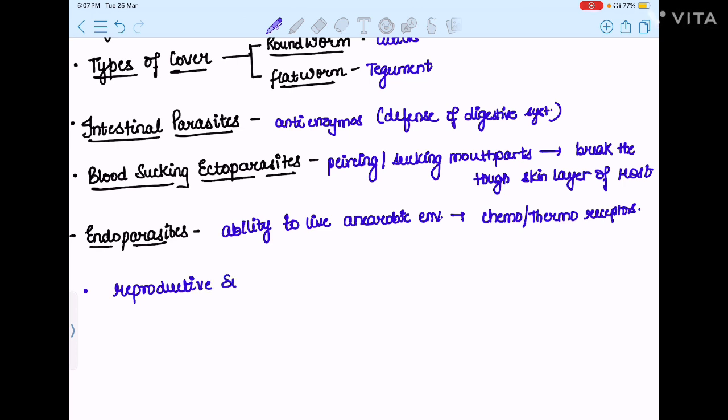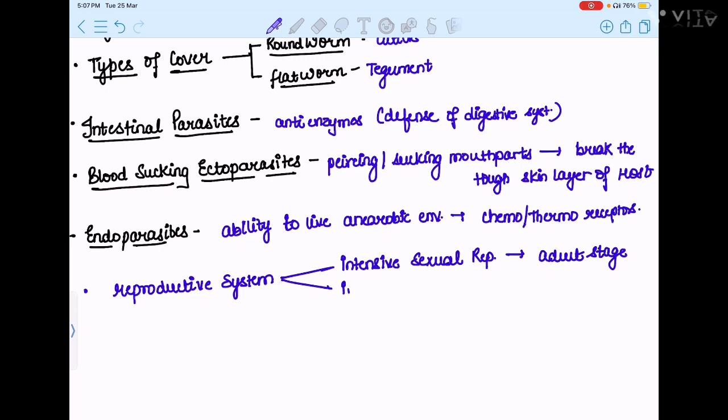And this reproductive system would be like development of intensive sexual reproduction for their adult stage, and opposite of that, intensive asexual reproduction in their larval stage.